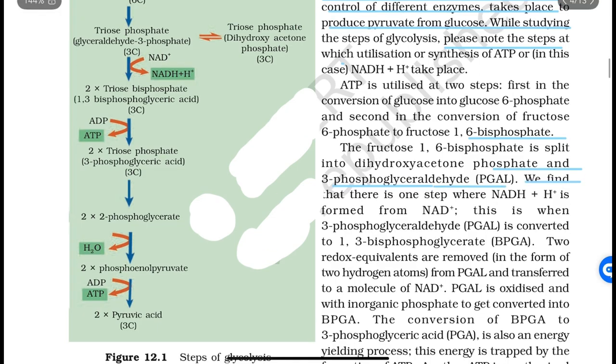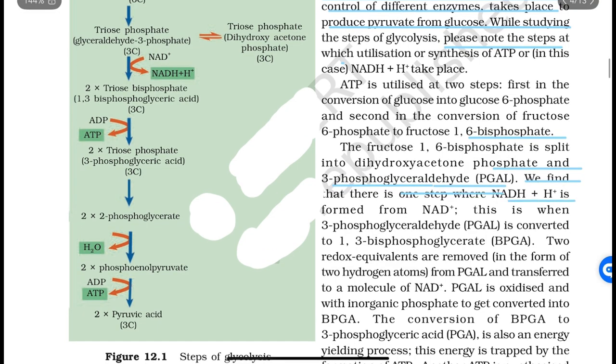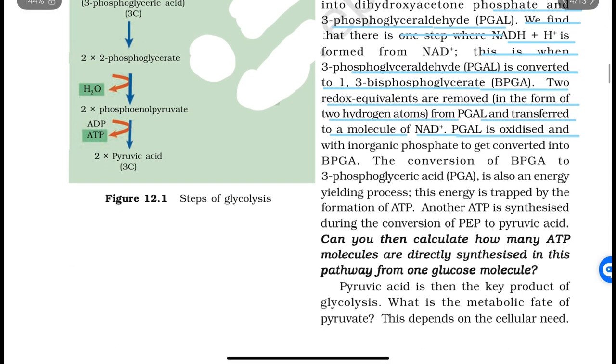In the case of 3-phosphoglyceraldehyde, PGAL, we find that there is one step where NADH plus H plus is formed from NAD plus. This is when 3-phosphoglyceraldehyde, PGAL, is converted to 1,3-bisphosphoglycerate, BPGA. Two redox equivalents are removed in the form of 2 hydrogen atoms from PGAL and transferred to a molecule of NAD plus. PGAL is oxidized with inorganic phosphate to get converted into BPGA.